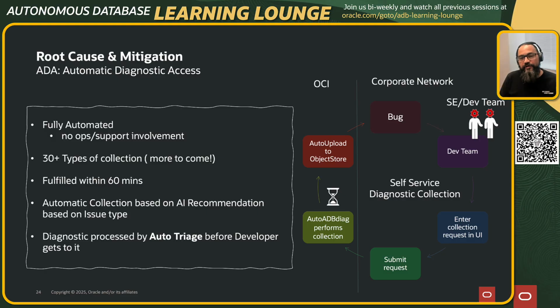A good example: if you're getting ORA-1555, which says you're running out of rollback segment, it can actually guide you on what needs to be done. Is there a problem? Is there a configuration problem? Or is there a defect on the RDBMS side itself that is raising a particular error?